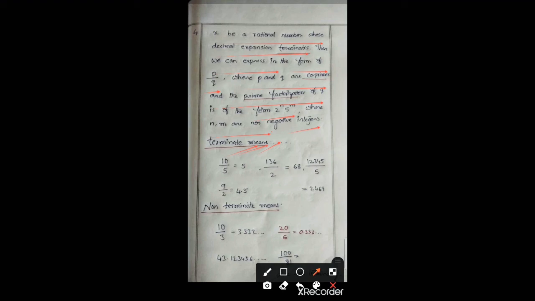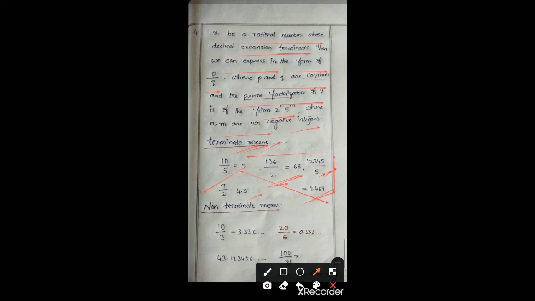Here if we perform a division 10 by 5, we get the answer 2. And if we perform a division 136 by 2, we get the answer 68. In the same way 12,345 divided by 5, we get the answer 2,469. Here also 9 by 2, we get 4.5. In all these cases, the division is terminated, means stopped, it is not going on.